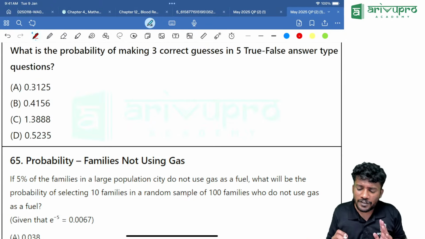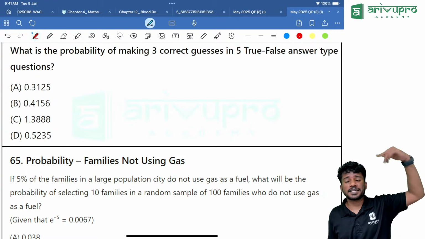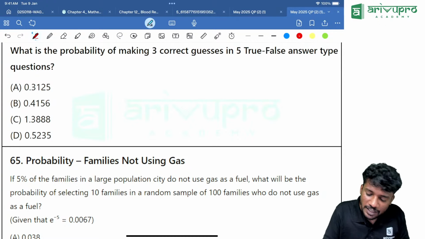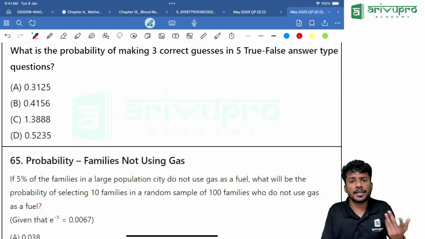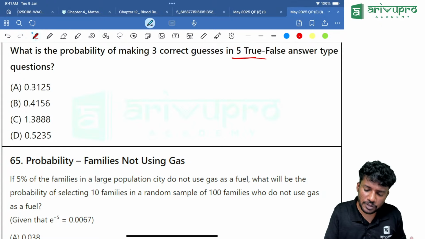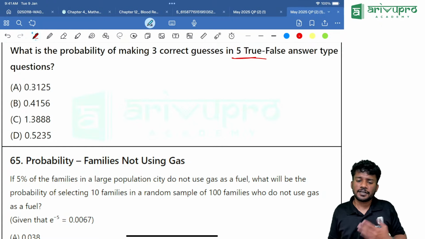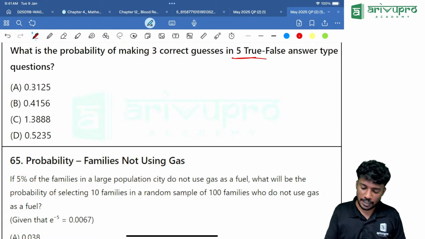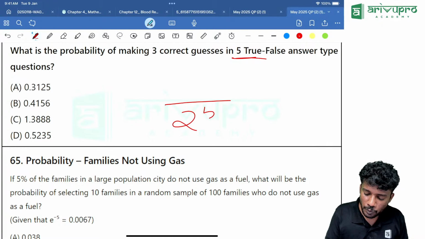Now, how many ways? We already studied combination and permutation. How many ways can we answer a question? In total, how many questions are there? 5 questions are there. We can answer a question with 2 options in 2 raised to 5 ways. That means I can write the denominator as 2 raised to 5.